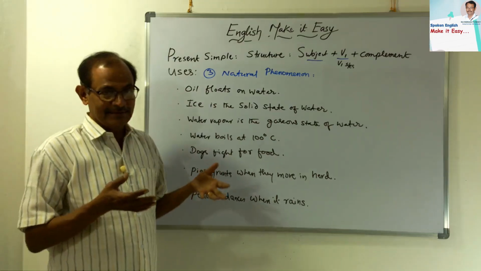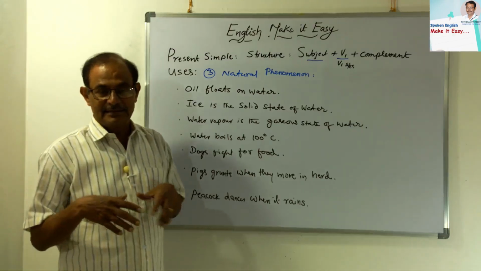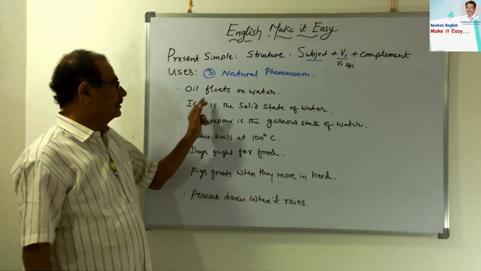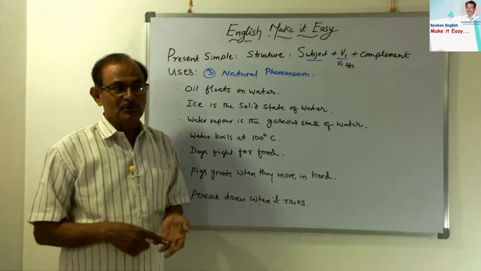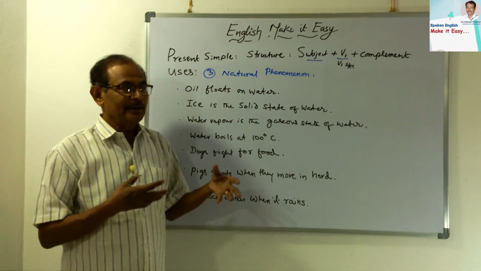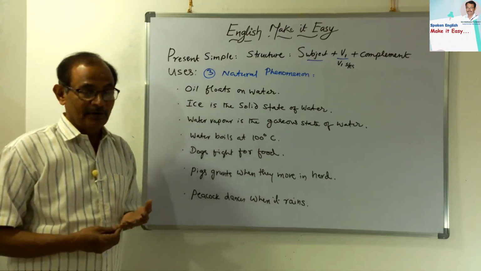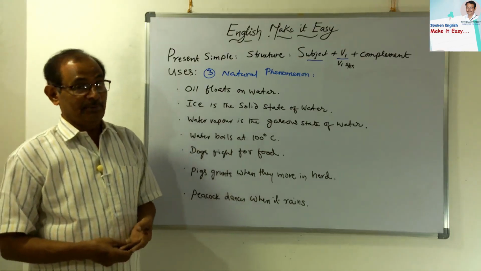Yeah, this is the general tendency of oil, because if the oil density is less than the water density, that's why oil always floats on water. Ice is the solid state of water. Water is a very wonderful substance. It exhibits all three states of substance: one is a liquid state, other is a solid state, and the third state is a vapor state.